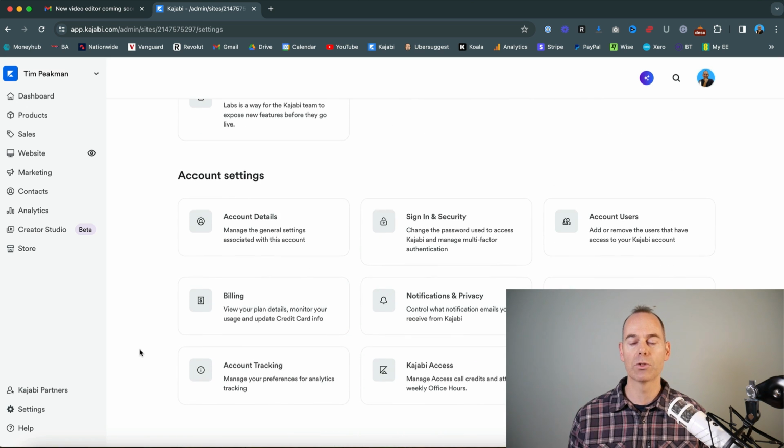Then you can scroll down to account settings. Now this is specific for this account. So you can have your own account details, how you sign in, how any admin is signed into your account, and then the billings and everything like that. So that's pretty much that.